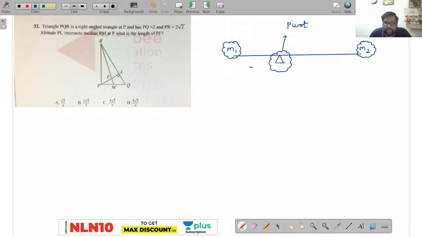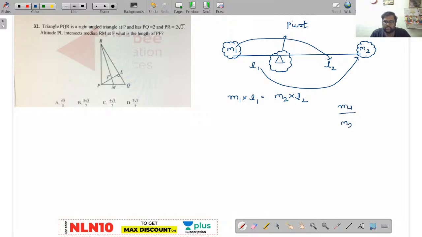Now see here, I'll take this length as L1 and I'll take this length as L2. M1 weight will be borne by L2, M2 weight will be borne by L1. Now this is called mass point geometry. This is what I have explained to you. M1 into L1 is equal to M2 into L2. So M1 by M2 is equal to L2 by L1. I think most of you got this property. Now I need you guys to solve this question by mass point geometry. That's an easy one. Observe the question there.